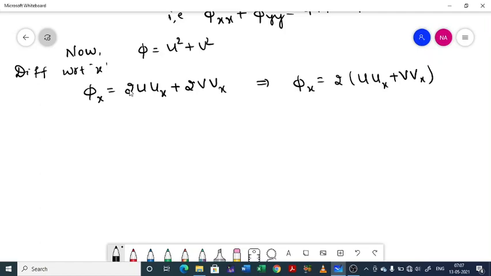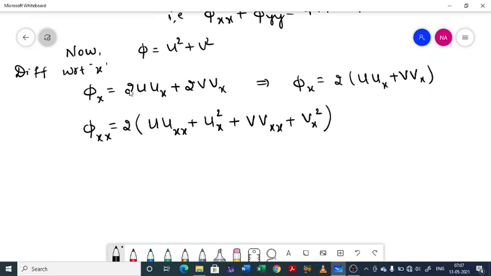Now differentiating again, phi_xx will be 2 times of u into u_xx plus u_x into u_x, that is u_x square, plus v v_xx plus v_x square, right? Call this 3.